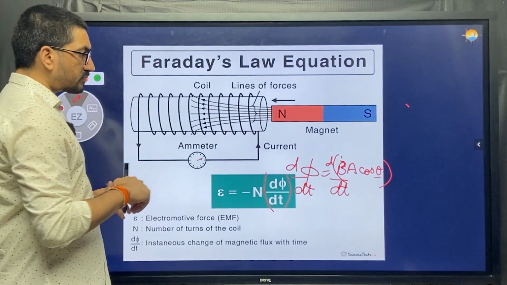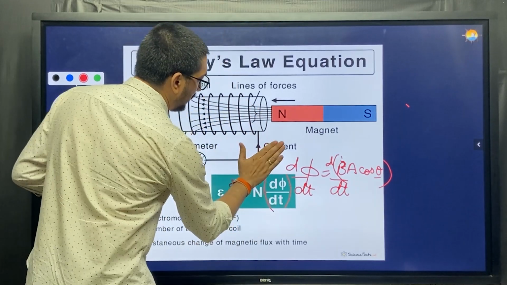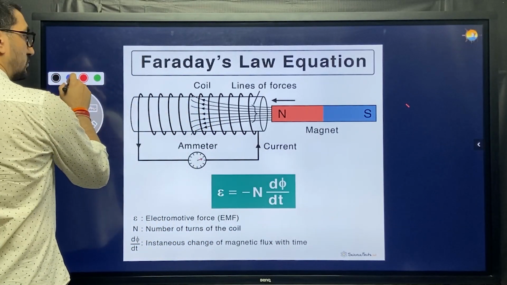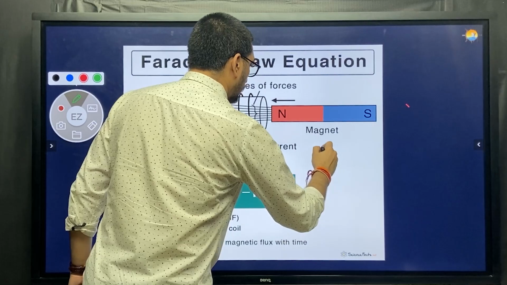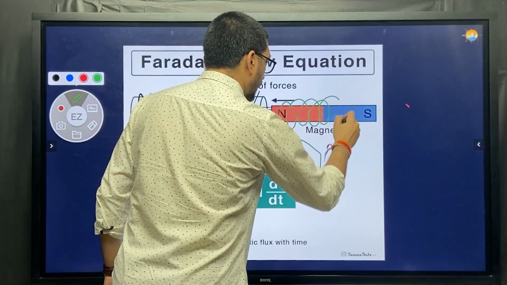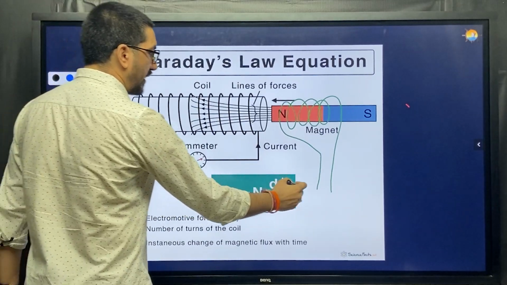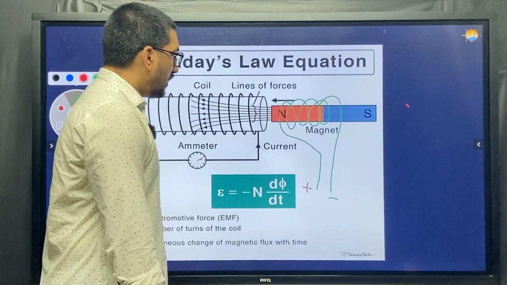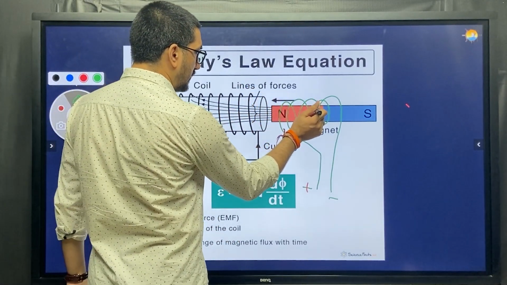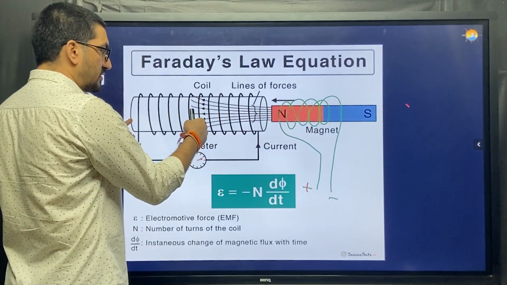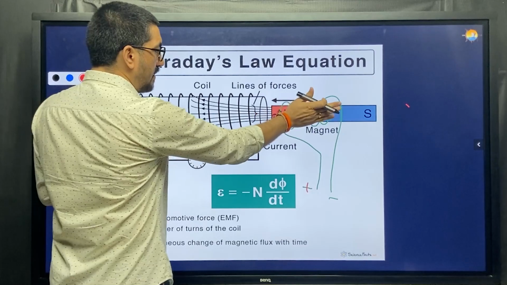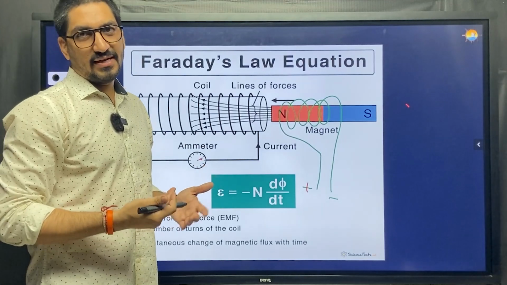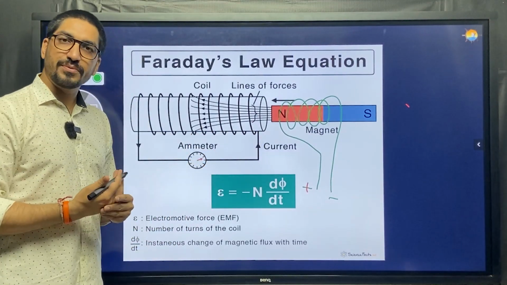Okay, one more thing. Had this not been a permanent magnet, let's say I take an electromagnet instead of a permanent magnet. So this is an electromagnet, plus and minus. In this case, I can either rotate this magnet, and this will also produce EMF, or I can keep my magnet still and I can rotate this part. In both the cases, there is a relative motion, isn't it? And then again there will be EMF induced.